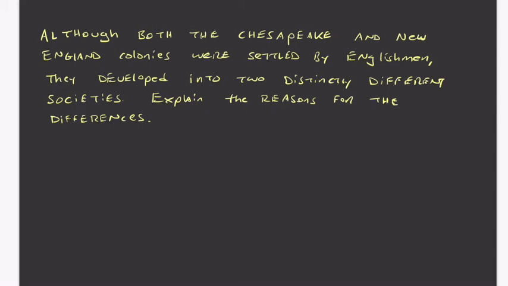We can look at this question about the Chesapeake and New England and how each region developed differently as a way to look at the kind of questions they'll ask on the AP test and the kind of skills that they'll ask you to use. We can look at this question here as highlighting some of this.